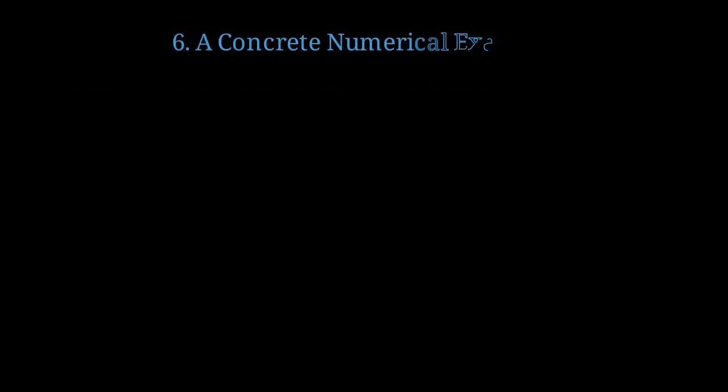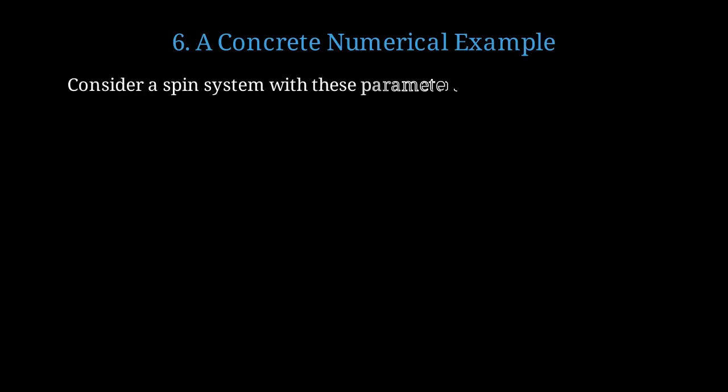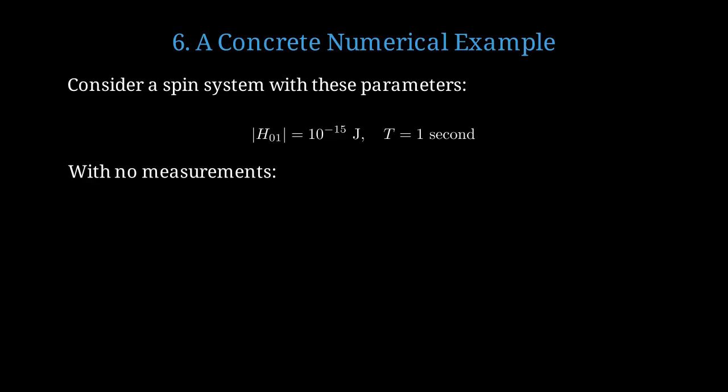Let's work through a specific numerical example to make this concrete. Consider a spin-half particle in a magnetic field with specific parameters. Let's say the coupling energy is 10 to the minus 15 joules, and we want to evolve for 1 second. First, let's calculate what happens with no measurements. Wait. This gives a nonsensical result greater than 1. This means our approximation breaks down, and the system definitely transitions.